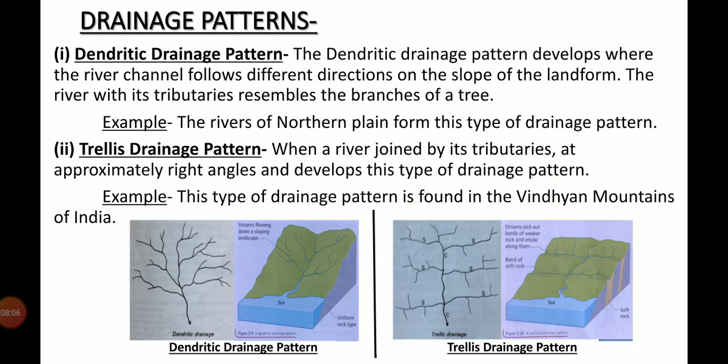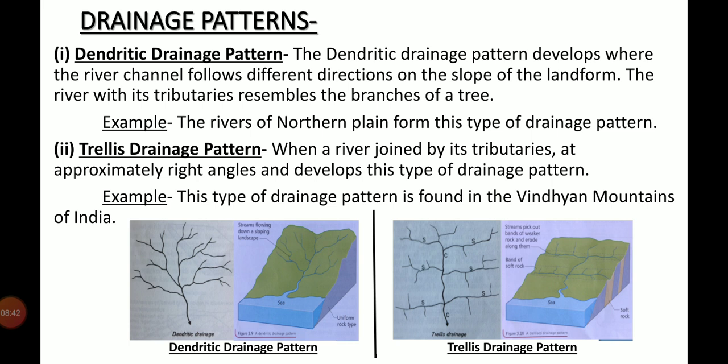First, dendritic drainage pattern. The dendritic drainage pattern develops where the river channel flows in different directions on the slope of the landform. The river with its tributaries resembles the branches of a tree in this pattern. Example, the rivers of the northern plain form this type of drainage pattern, and the Godavari river also forms this type of drainage pattern. Number 2, trellis drainage pattern.